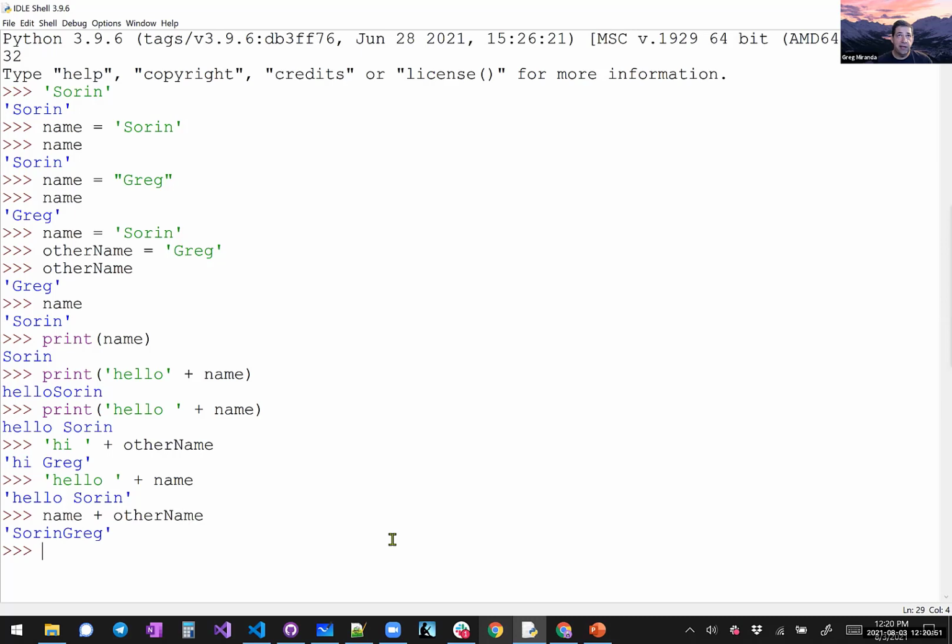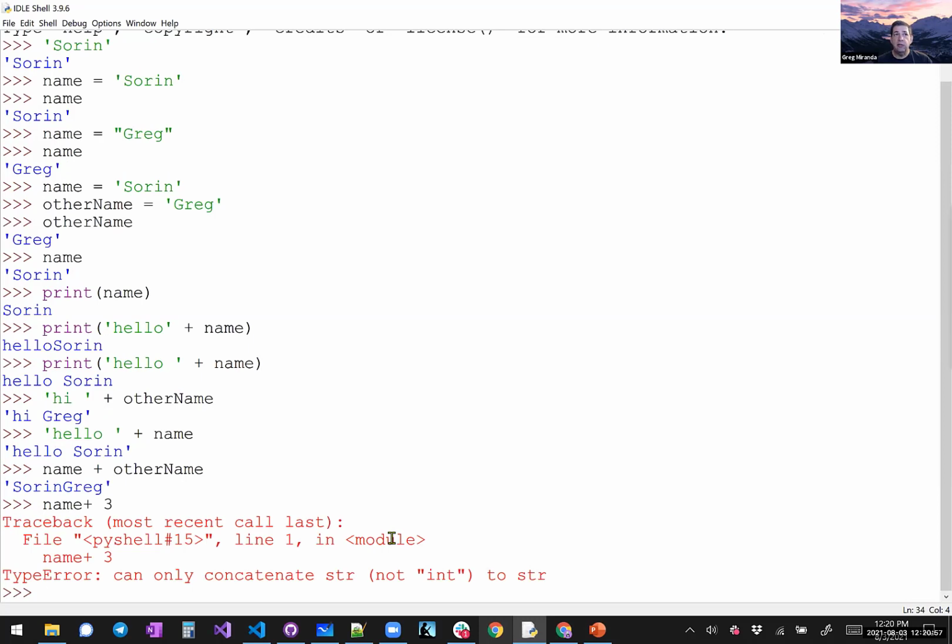But what you cannot do is concatenate an integer to a string. It says you can only concatenate strings, not int to string. And so we have an error if we try to concatenate with strings. It doesn't make sense that we're trying to add a number to a string. We can only do strings. Later on, we'll figure out how to convert numbers to strings and strings to numbers and back. And so we could do that. But for now, you can't do that. So concatenation requires two strings.